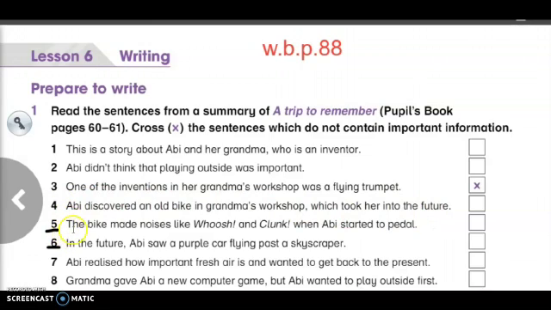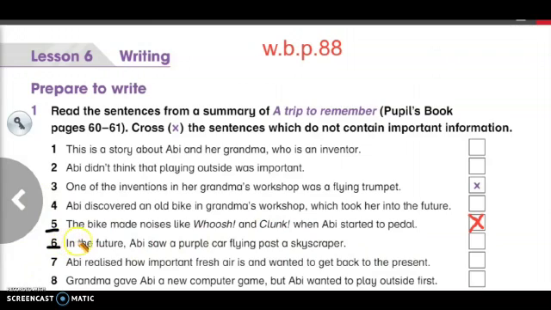Number 5. The bike made noises like whoosh and clunk when Abby started to pedal. This is not important, so we have to cross and omit it. It is not important to mention in a summary of the story.